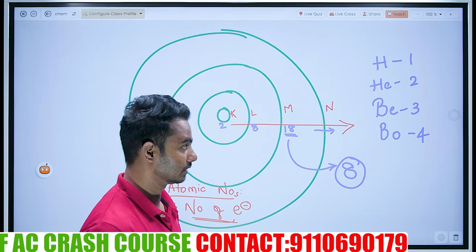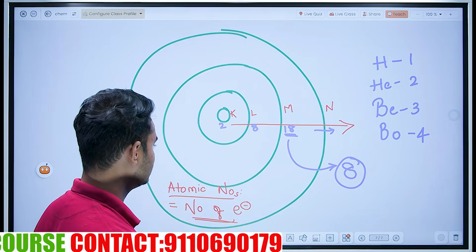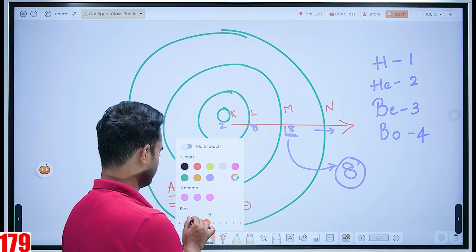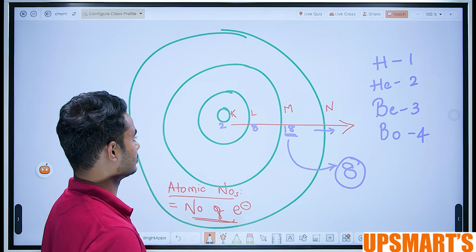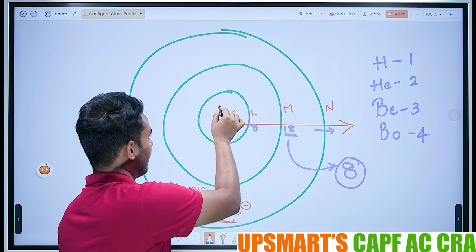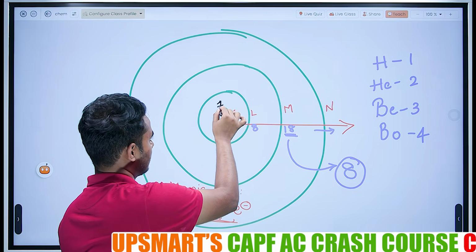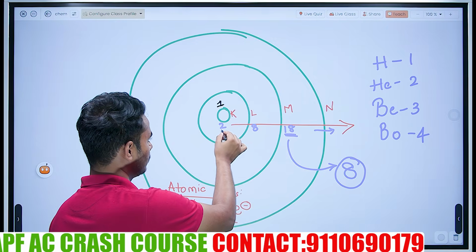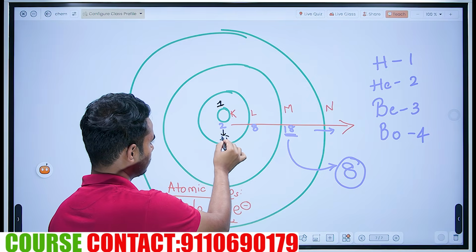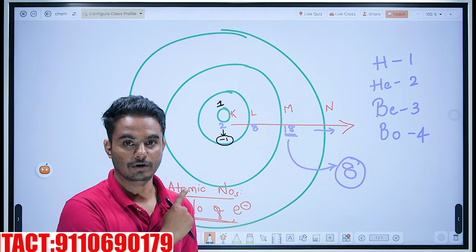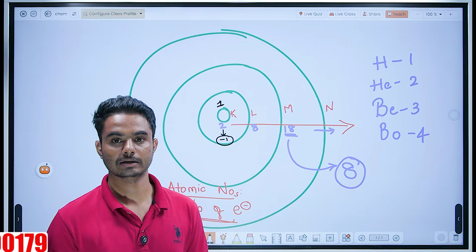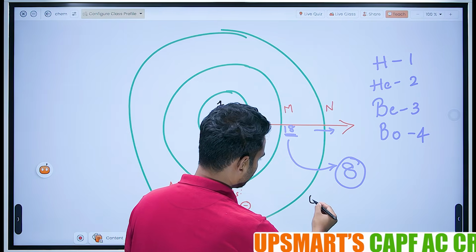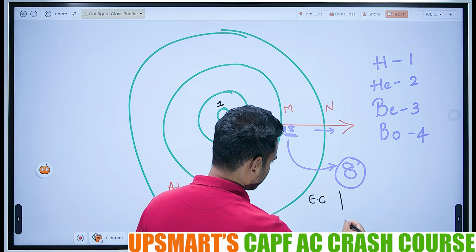What is electronic configuration, sir? Now the atomic number of H is 1. So if it is hydrogen, it will have 1 electron here. The remaining is minus 1. One is occupied, the other is the valent one, it is empty. So, the electronic configuration of hydrogen, electronic configuration and valency.